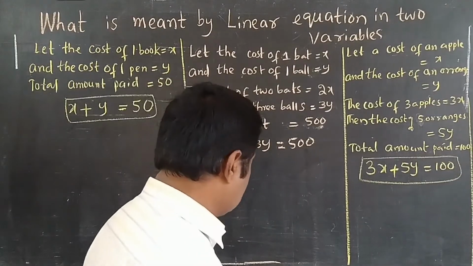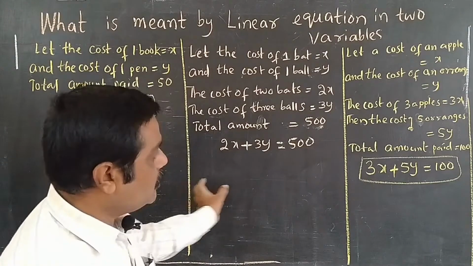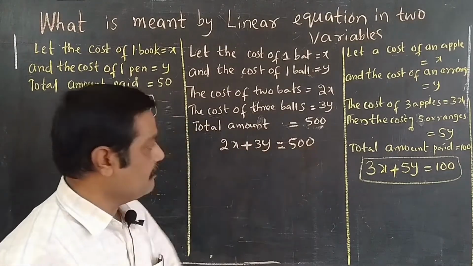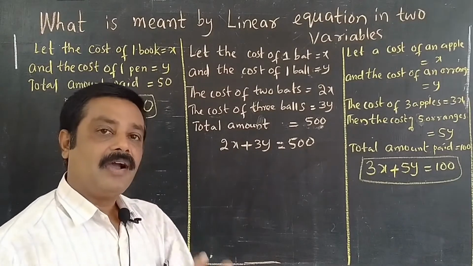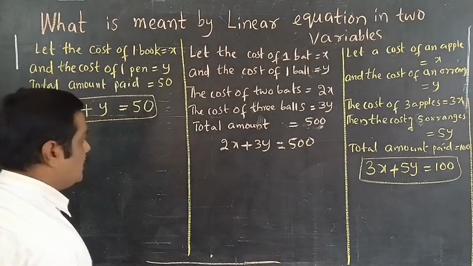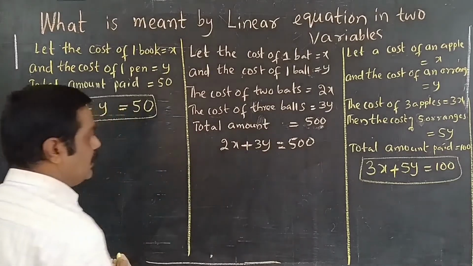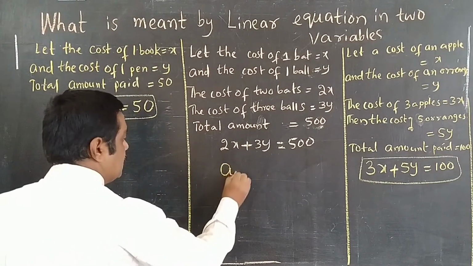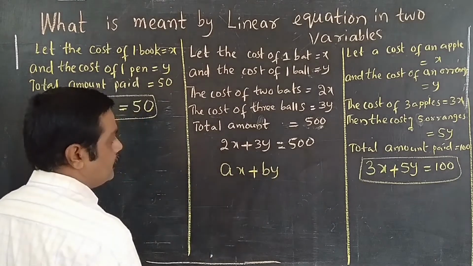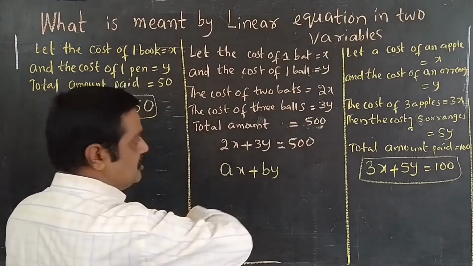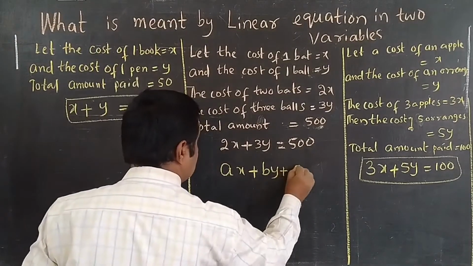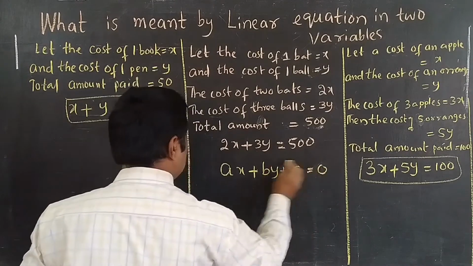For our convenience, we state a general form. Instead of these coefficients and constant numbers, we take A, B, C. Instead of 2, 3, 500, we take ax, and instead of 3, by. Shifting 500 to this side gives minus 500, and instead of minus 500 I am taking c, that is equal to 0.